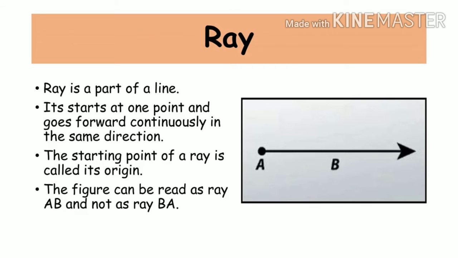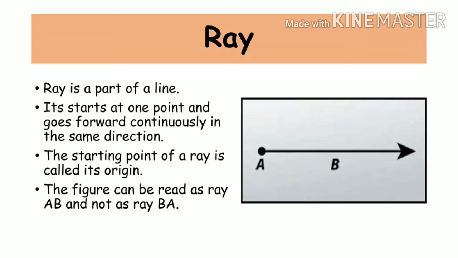Now students, what you see here we call a ray. A ray is a part of a line, students. See, where does the ray start from? The ray starts from point A. So that point A is called the origin. I repeat, point A is called the origin, from where the ray starts.